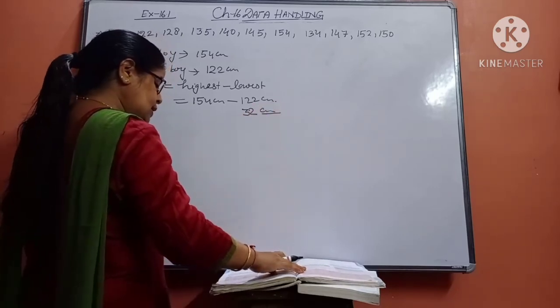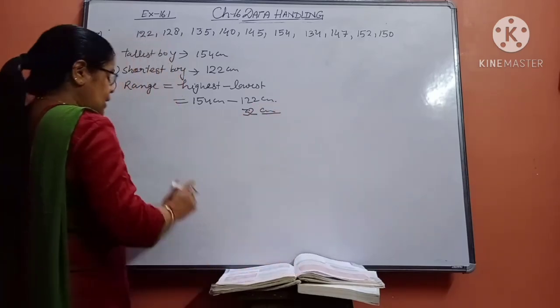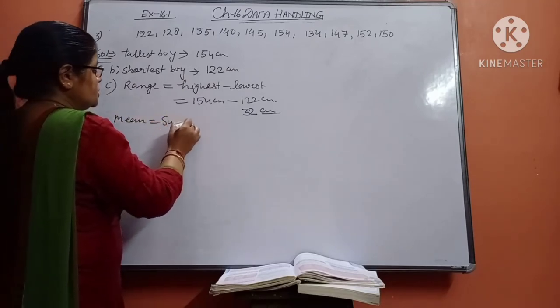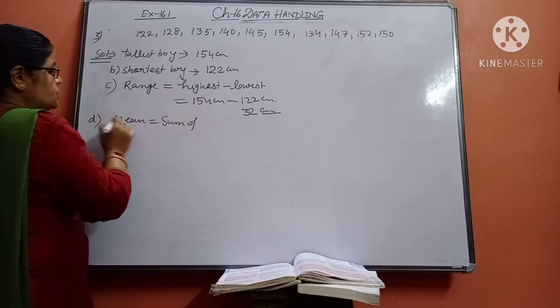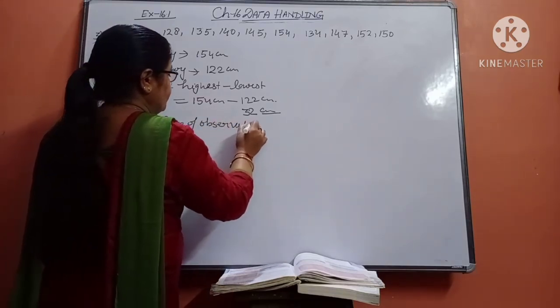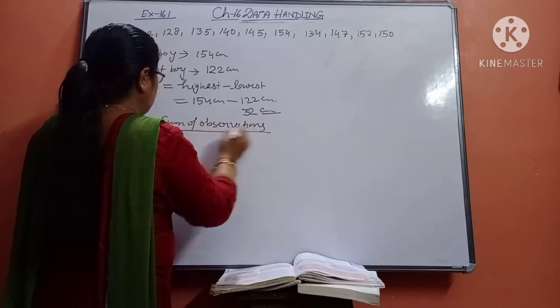The third thing is what is the mean height. This is D part now. Mean is equal to the sum of observations upon the number of observations.